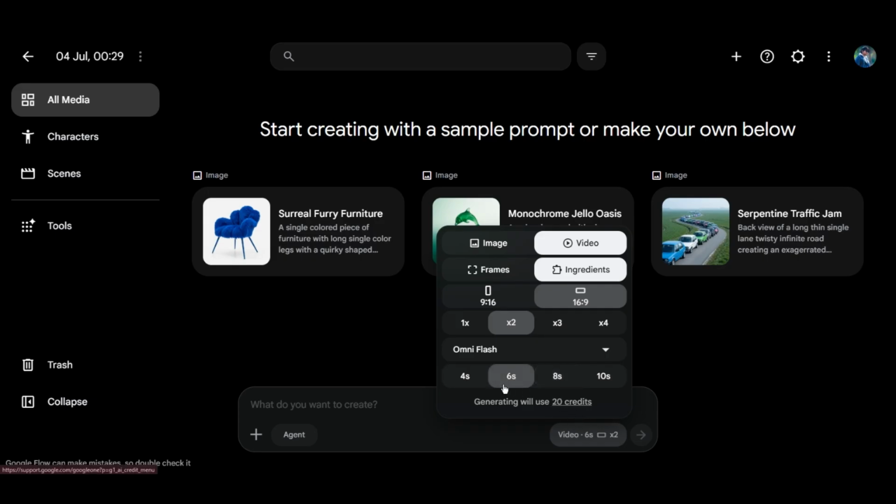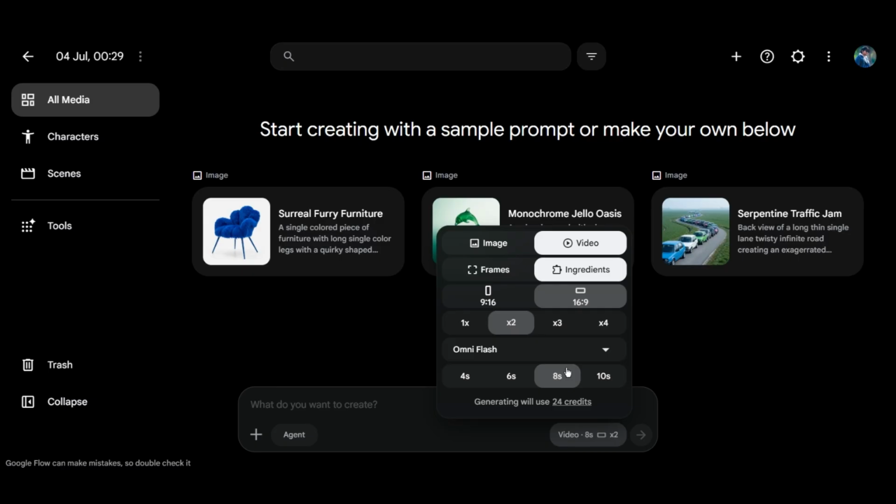For 6 seconds, it takes 20 credits, and for 4 seconds, it takes 14 credits. So, if you make a 10-second video using the 50 credits received daily, you will only be able to generate a single video. But if you reduce the length slightly and keep it at 6 seconds or 8 seconds, you can daily generate 2 videos very comfortably. For now, I will let it remain set at 8 seconds.